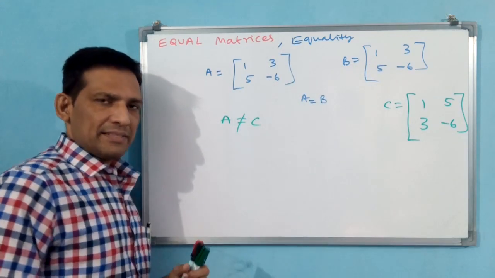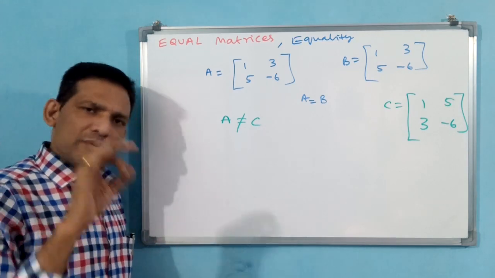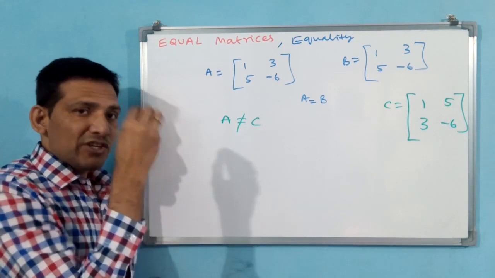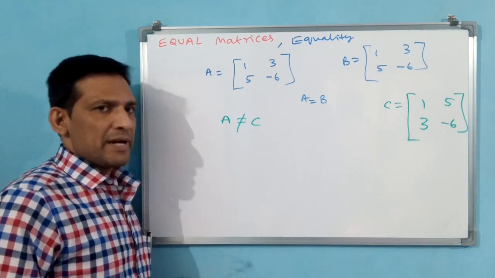These are equal matrices. That means to become equal, the number of rows and number of columns should be equal, and each element position also should be equal. Then only it is called equal matrices.